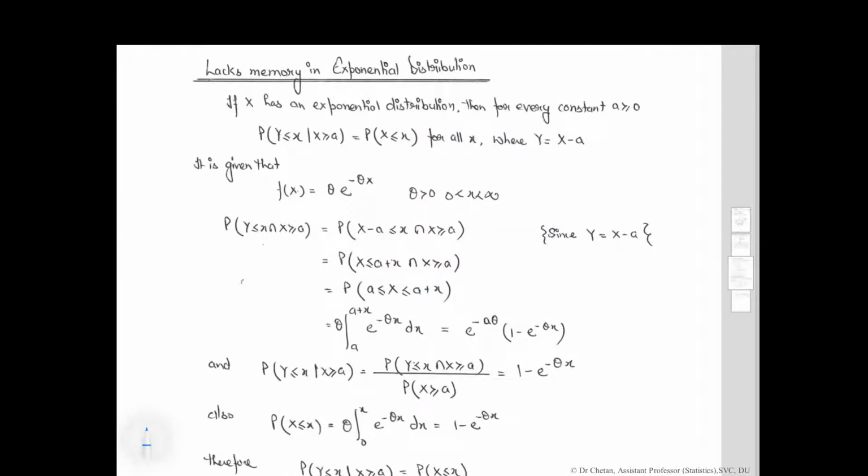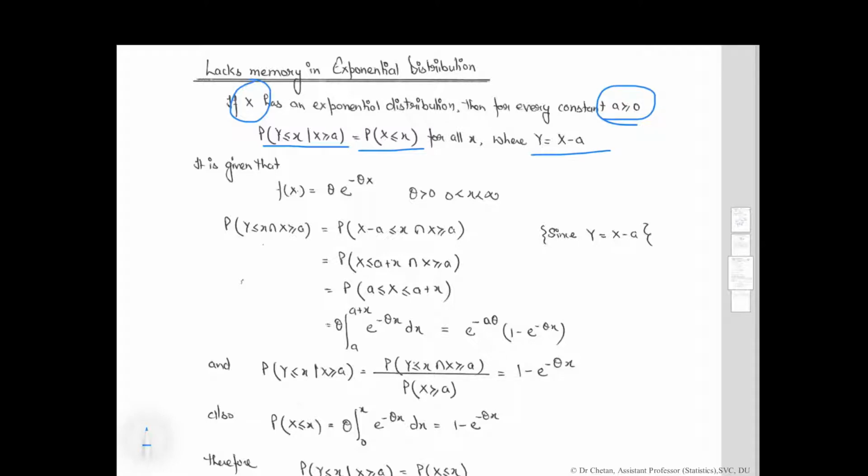Now, mathematically, if x has an exponential distribution, then for any constant a greater than or equal to 0, the probability of Y less than x given X greater than or equal to a is equal to the probability of X less than x for all x, where capital Y equals capital X minus a.